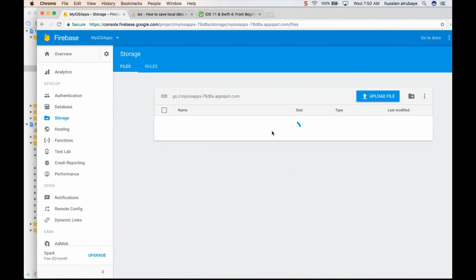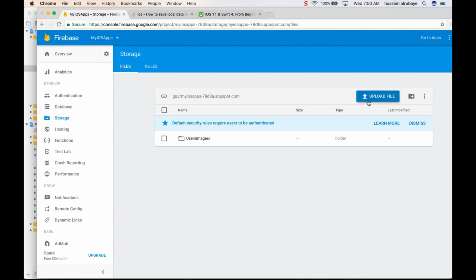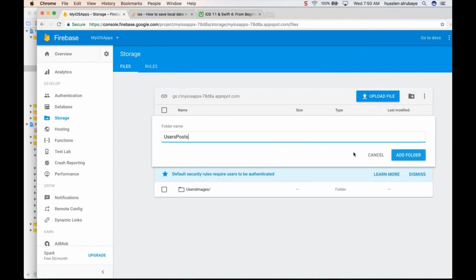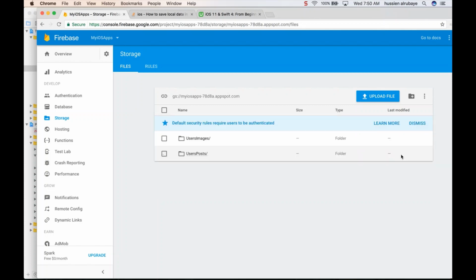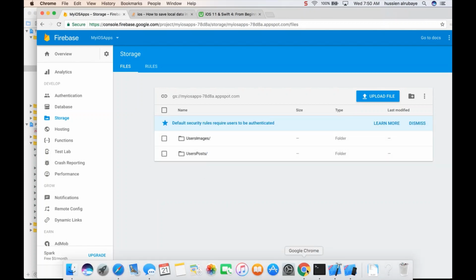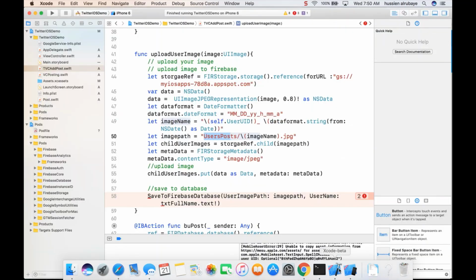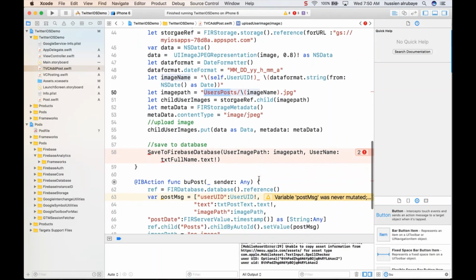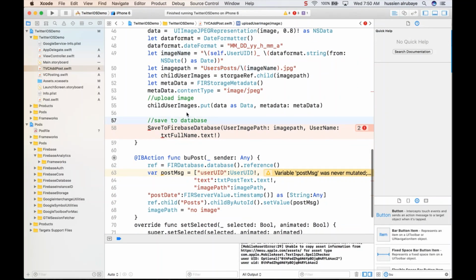So just go to here and say, hey, I want to create a new folder, which is add, and name it user posts. So it will have all the posts for the users. And going back to the application, finally when I'm saving, when he uploads the images, I don't care about this part. I need just the image path.